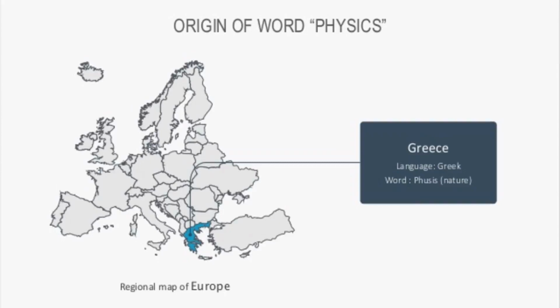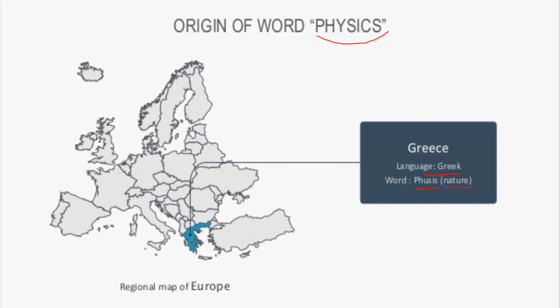Now, from where did this word physics originate? It originated from Greek. In Greek, the word physis means nature.